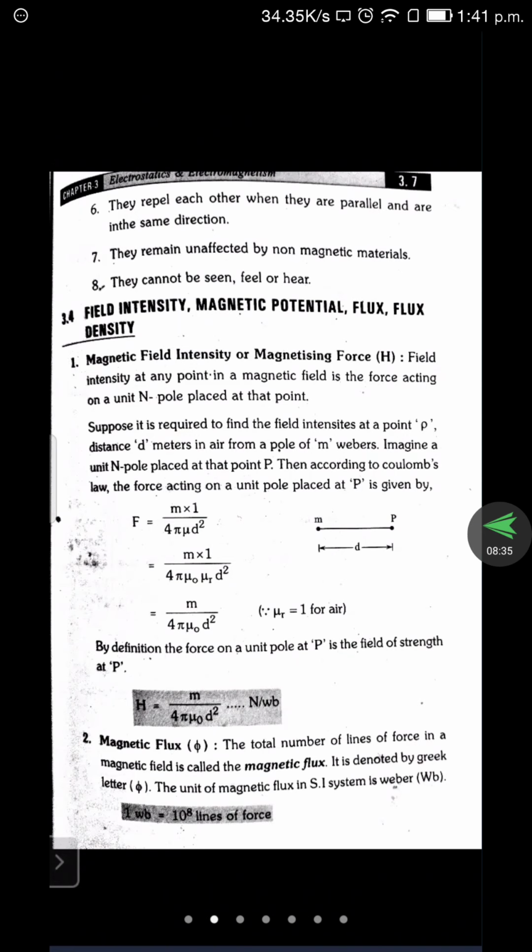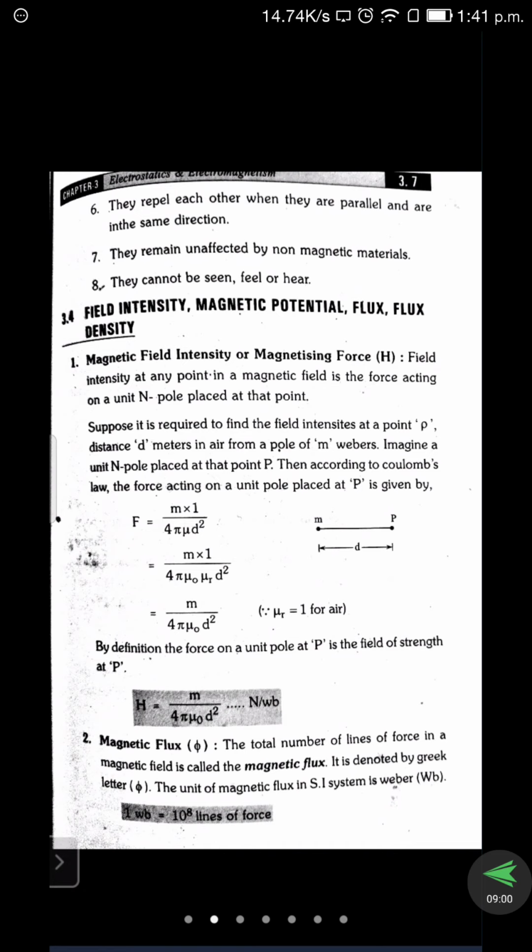They remain unaffected by non-magnetic material. Only if magnetic material is present or close by will the lines be affected. Up to that point, there is no effect on the magnetic lines of force. So these are the concepts we discussed in the last class.